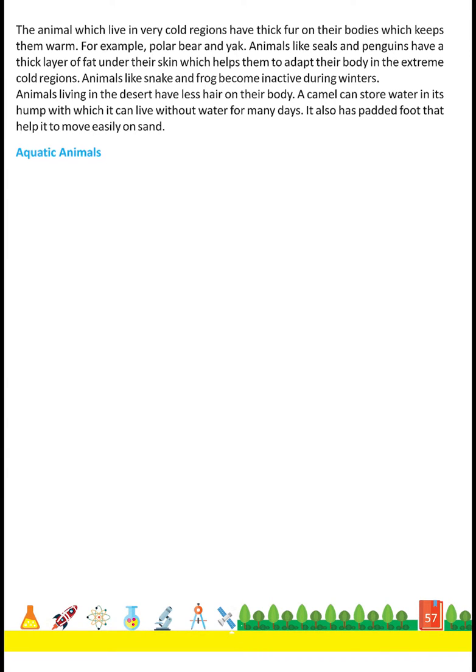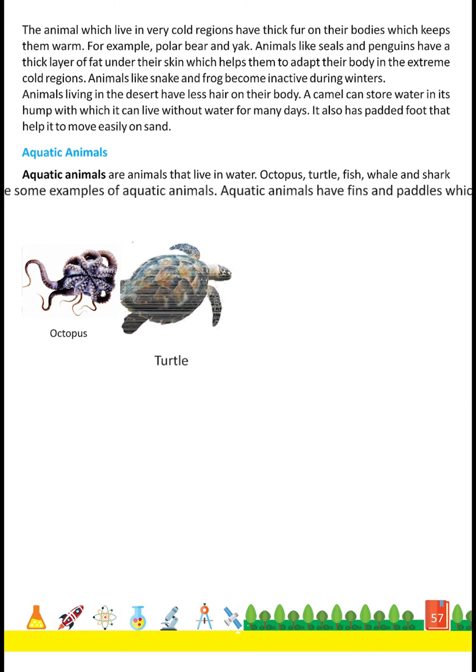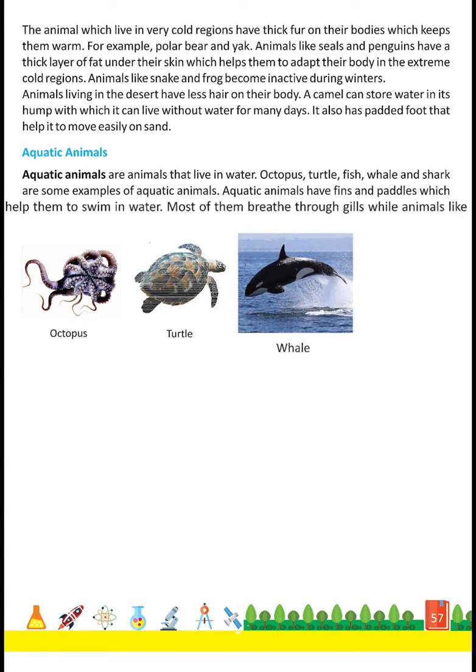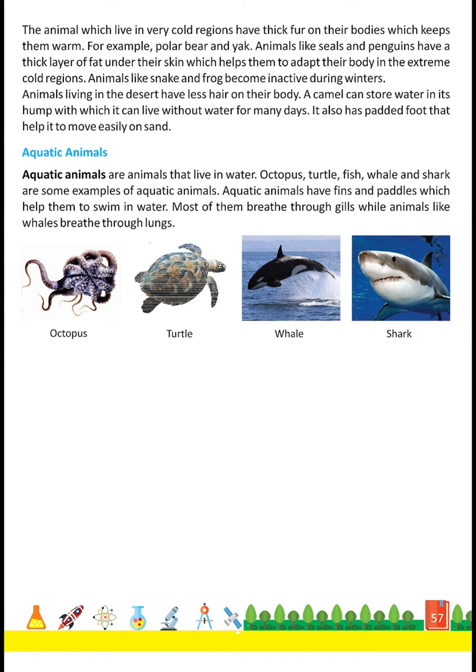Aquatic animals. Aquatic animals are animals that live in water. Octopus, turtle, fish, whale, and shark are some examples of aquatic animals. Aquatic animals have fins and paddles which help them to swim in water. Most of them breathe through gills, while animals like whales breathe through lungs.